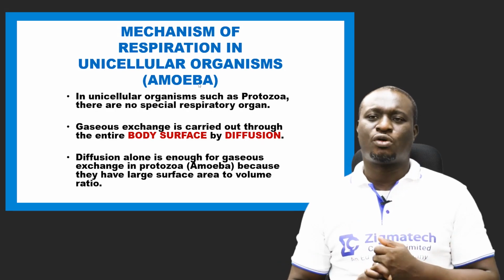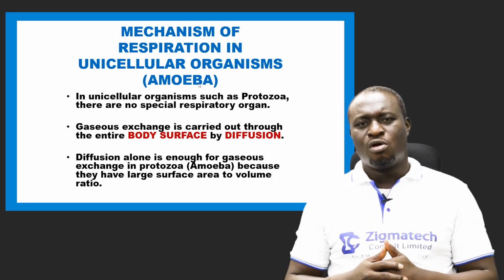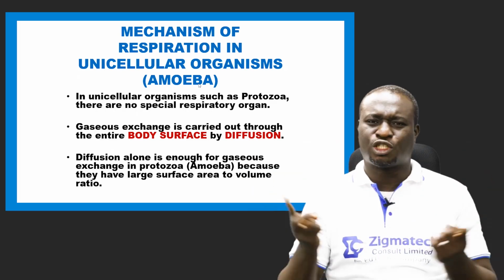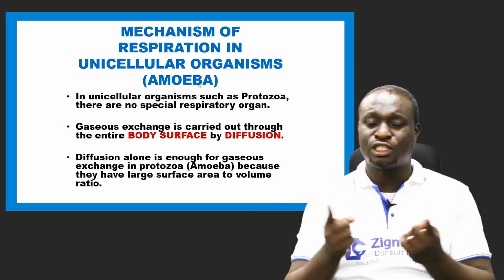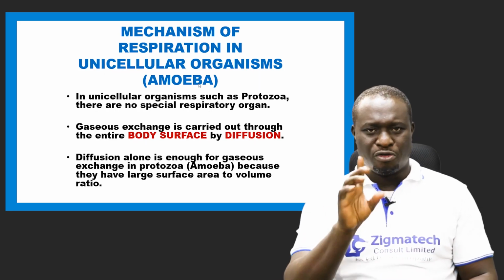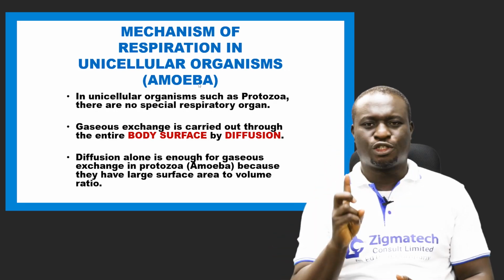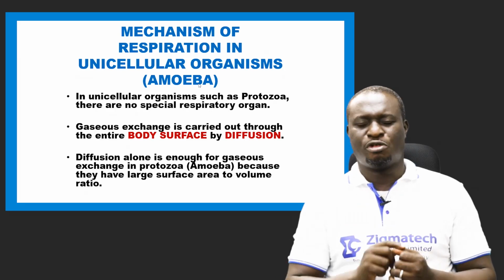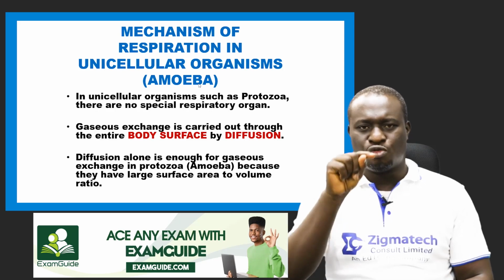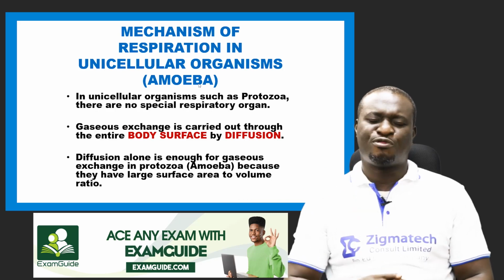Now, amoeba, which is a protist, which is a microorganism, has its entire body surface as its respiratory organ. The entire body surface of an amoeba is its respiratory organ. Now, remember I said that there are conditions that are necessary for respiration to occur. Let me tell you why amoeba undergoes respiration. Amoeba meets all the conditions necessary for respiration.